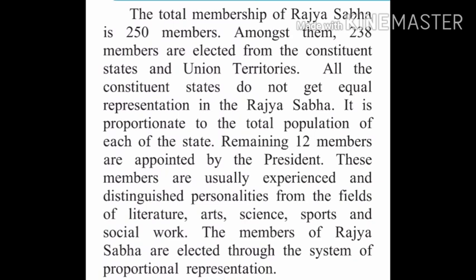The members of Rajya Sabha are elected through the system of proportional representation, meaning the one who is going to get more votes. Rajya Sabha is never dissolved completely, hence it is called a permanent house. So Rajya Sabha never dissolves, and that is why it is called a permanent house.